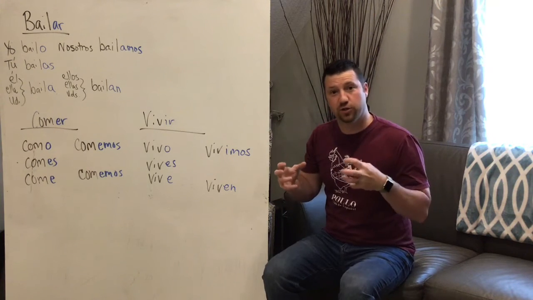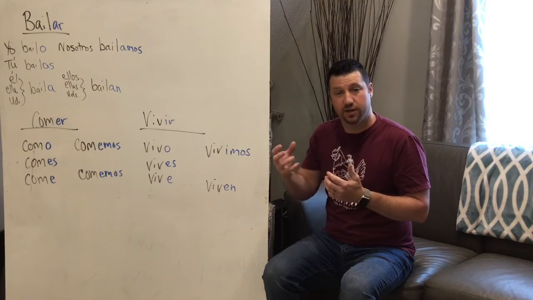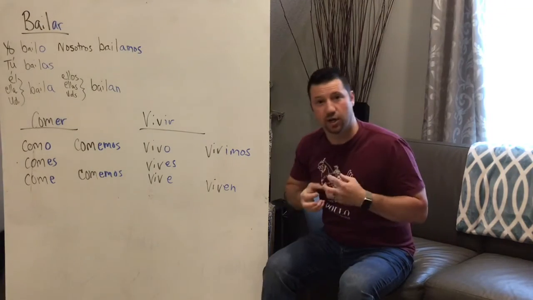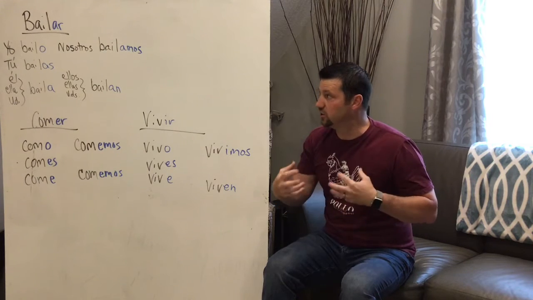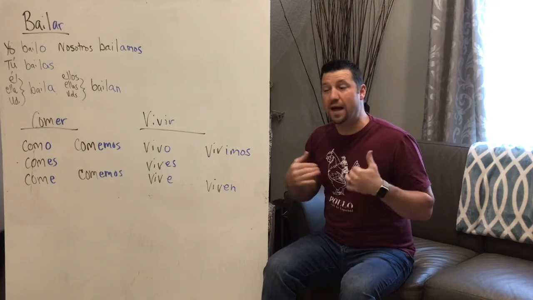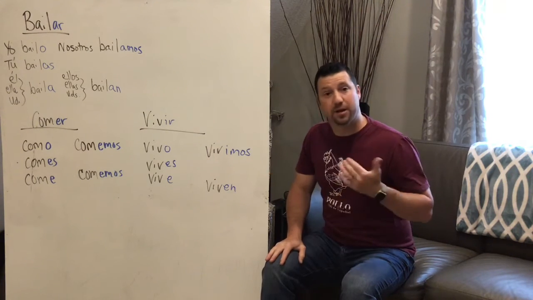Now, conjugations is when you take the end of the verb off, the infinitivo, the end of the AR, IR, or ER verb. You take the ending off and you put something back to make it fit. Now, the reason that we do that is it kind of tells us who's doing the action. Now, the other thing it tells us is when they're doing the action. Now, we have been learning the present, el presente.